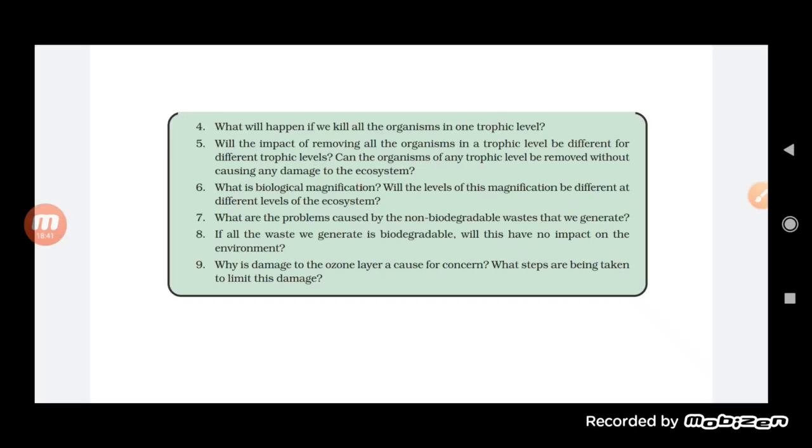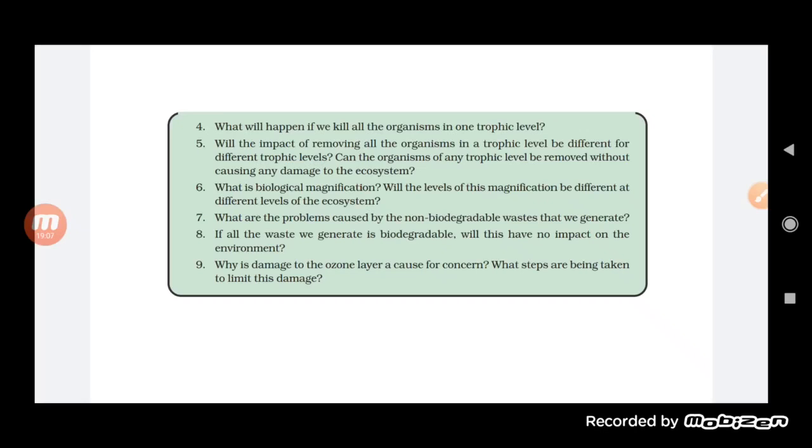So when we compare the first trophic level to the fourth trophic level, we find that the amount of the chemical will be higher in the fourth trophic level than in the first one. So this is how we can explain biological magnification.